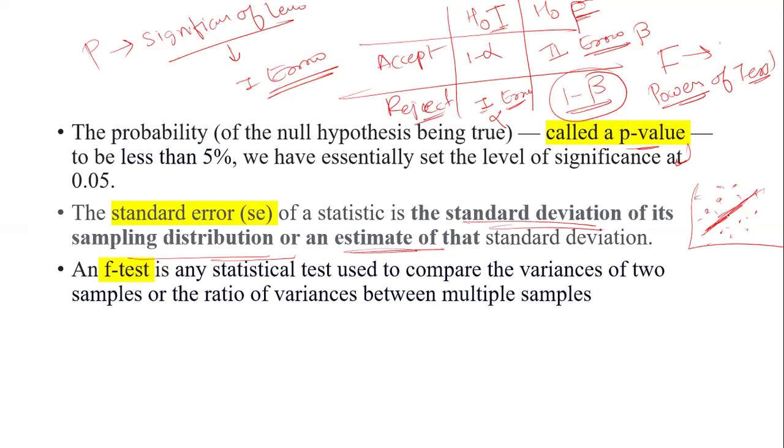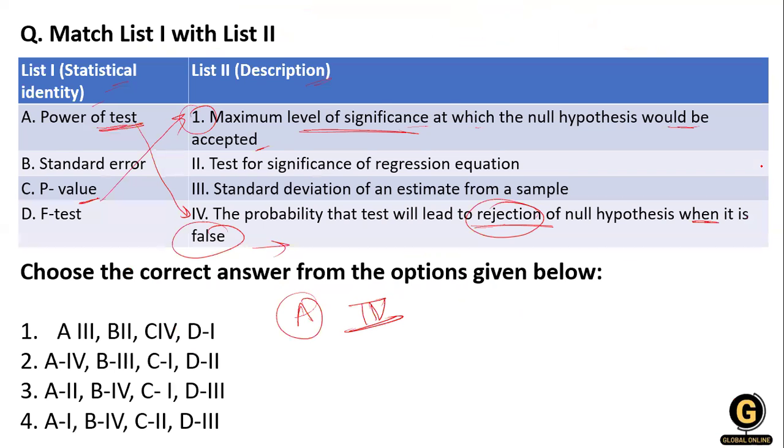Whatever the difference is, we have this error, that's why our data is dispersed from the mean value. So the standard error is the standard deviation of the estimate from a sample. So B has option number 3.